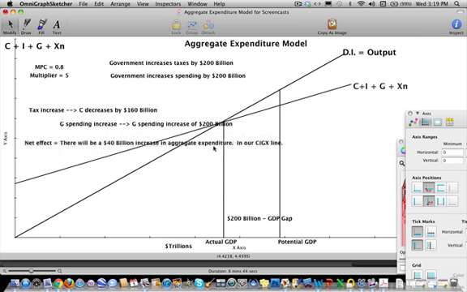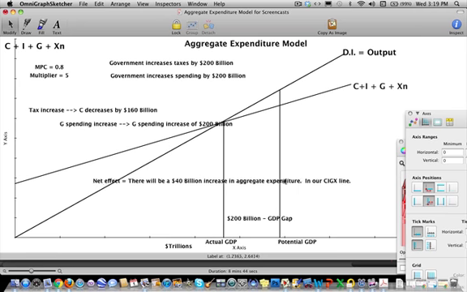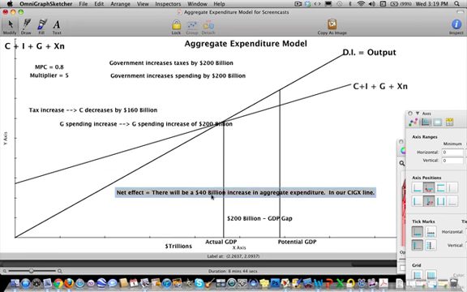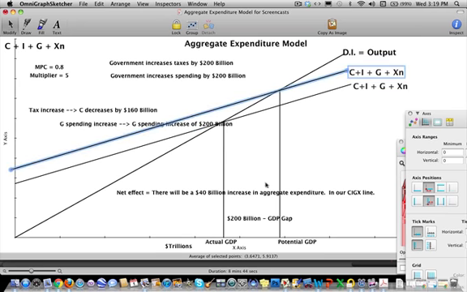Okay. Now, the SIG-X line increases, and it increases by $40 billion. But of course, that's just the SIG-X line increases. We want to know how much our GDP will go up by, right? And it turns out that all we have to do is just use the multiplier, right? We take the initial amount, the initial increase, the $40 billion increase. That net increase is the initial amount increase in aggregate expenditure. We take that and we multiply it by the multiplier, by 5, right? And we get 200 billion, which is exactly the amount that we want GDP to increase by.